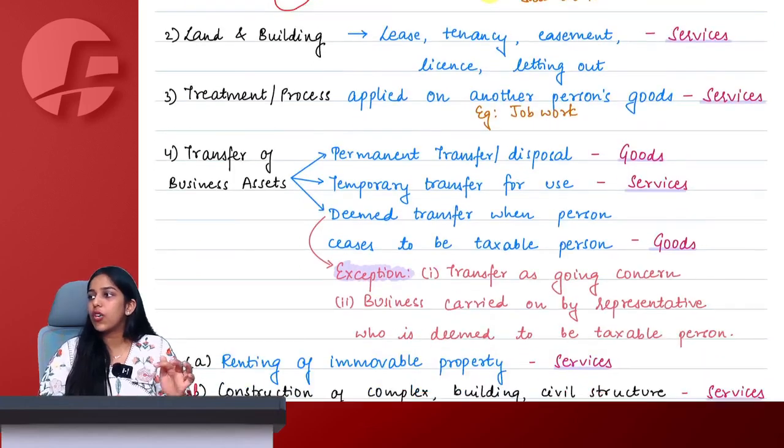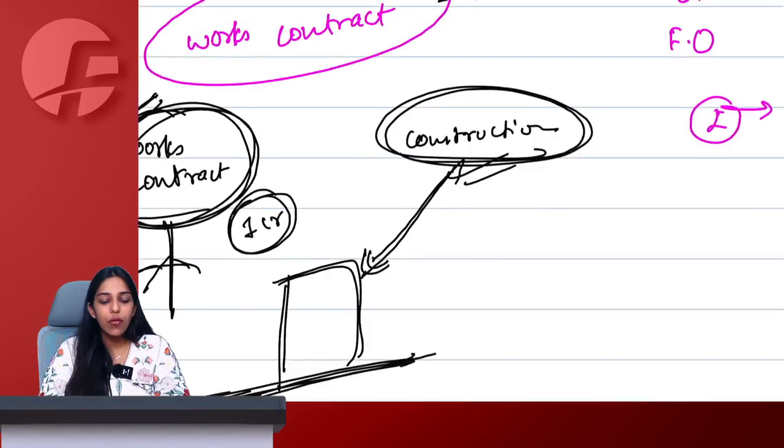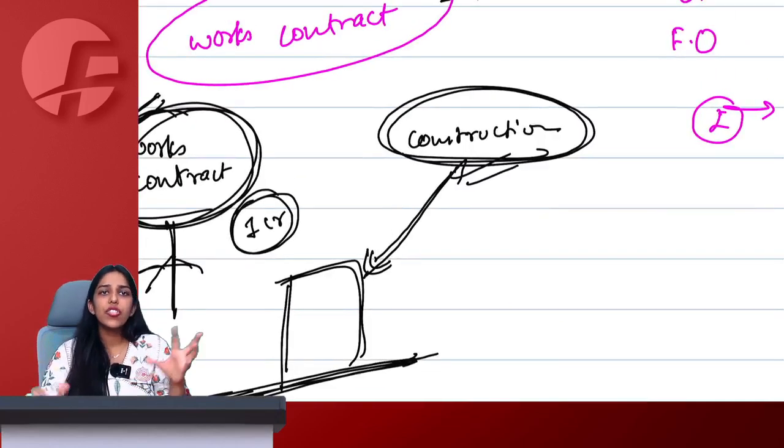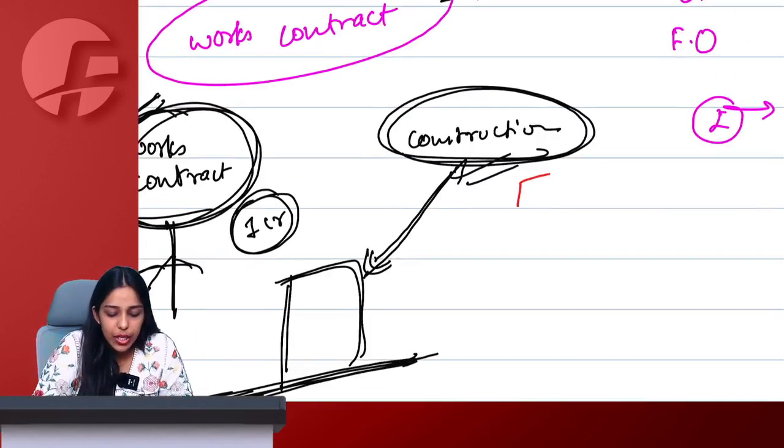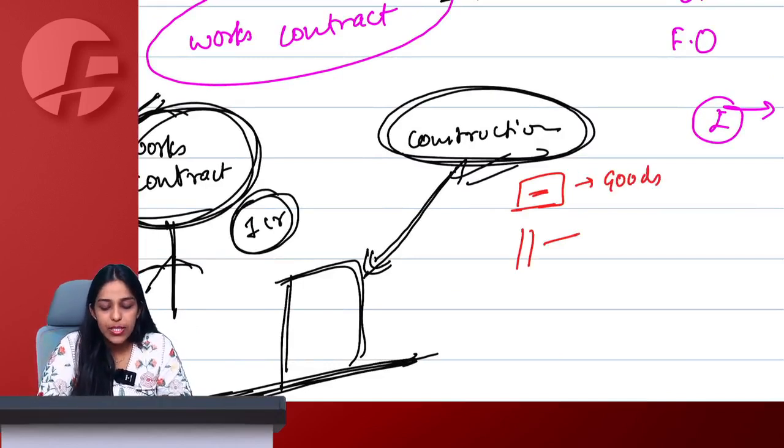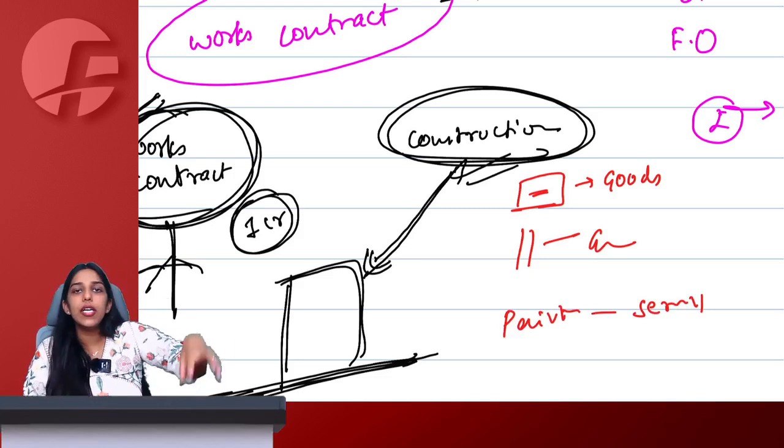Ma'am, what about construction then? You explained works contract. What about construction? Construction is nothing but lump sum, no. If I go to purchase a brick, it is considered as supply of goods. If I purchase steel, pipes, it is considered as supply of goods. If I get the service of a painter, it will be considered as service. They are all individual transactions.